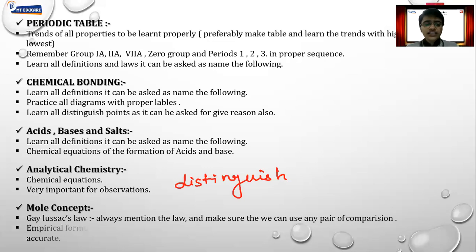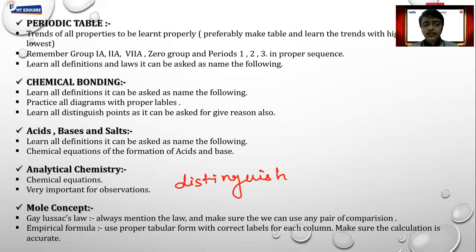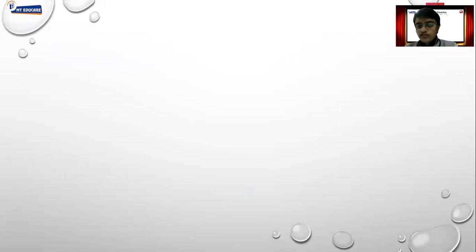In case of mole concept, there are only two types of questions left, that is the law, the Gay-Lussac law, and the empirical formula. These are the only two types of questions left over here. In case of empirical formula, make sure you are making a proper table. Now I'll show you what kind of table we are supposed to make here. In case of empirical formula, this table is very important.